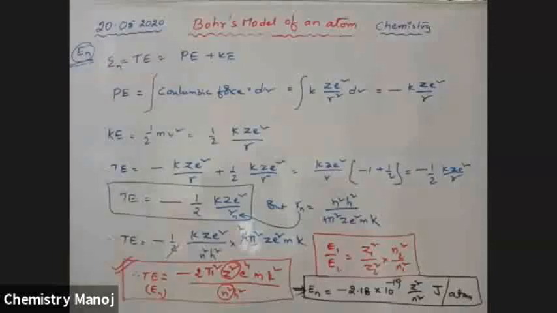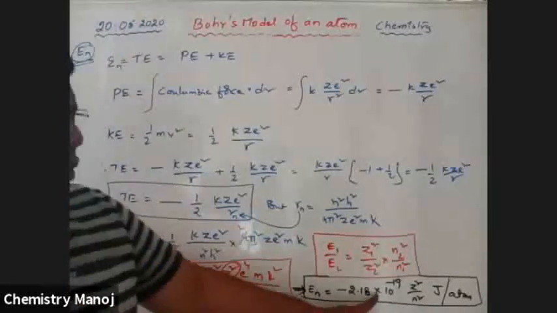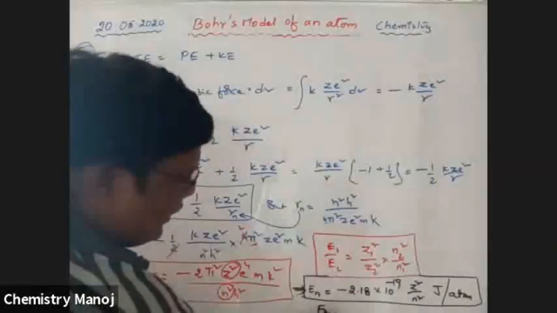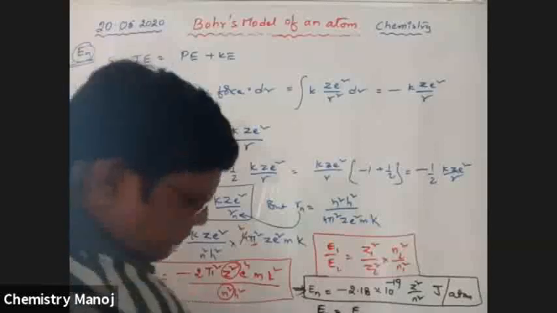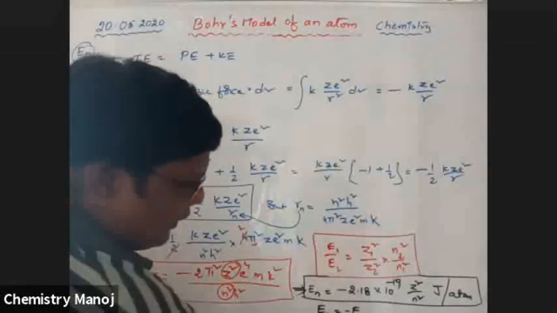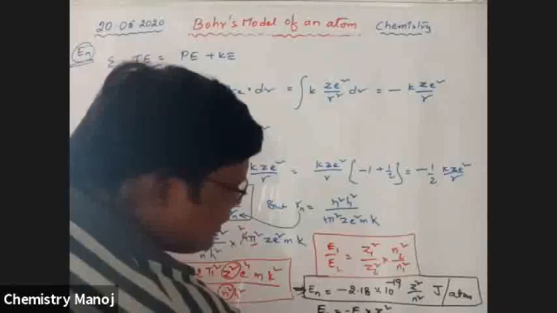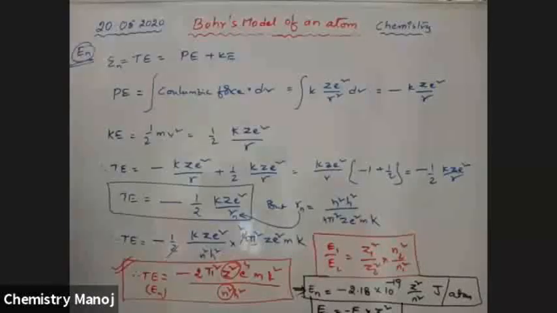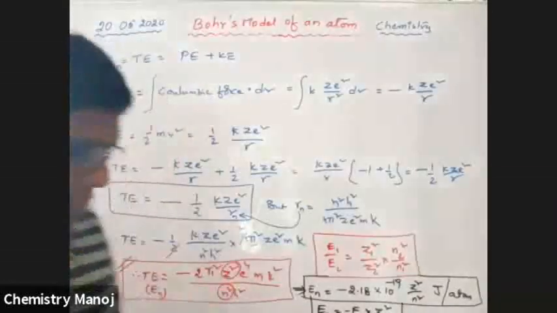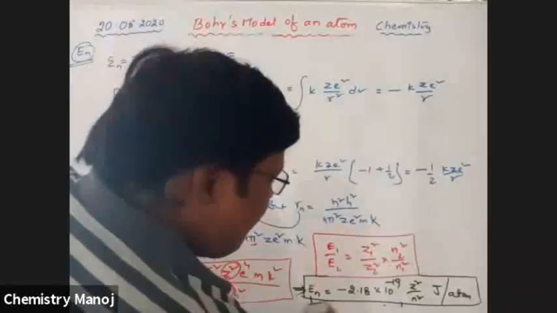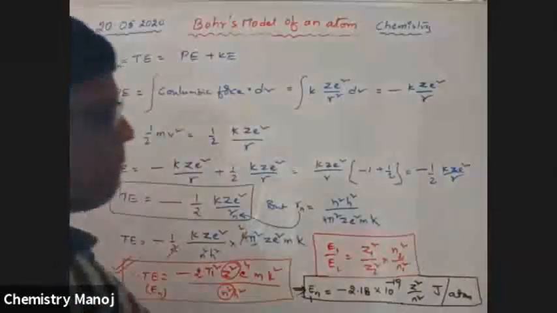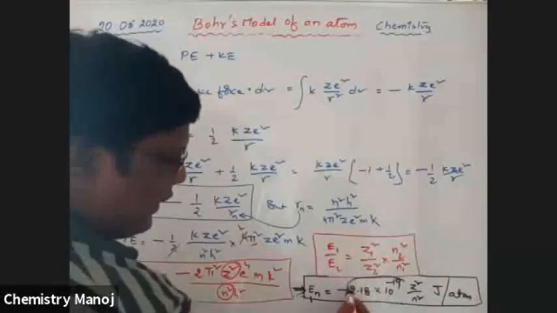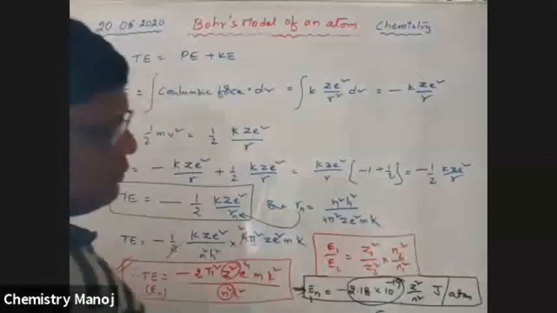This is the energy of the nth orbit. Let this one be E1, the energy of the first orbit for the hydrogen atom.